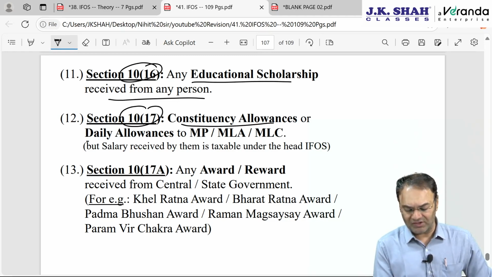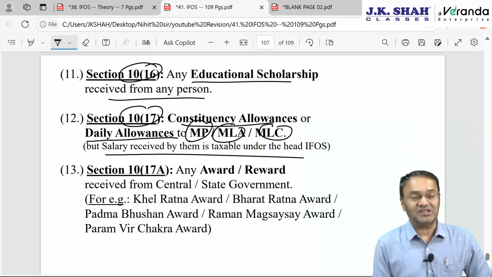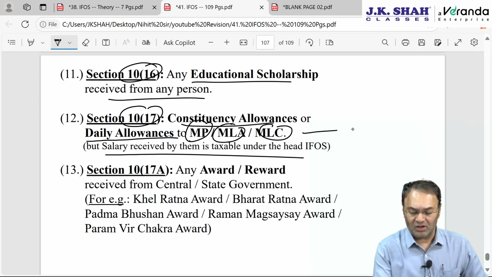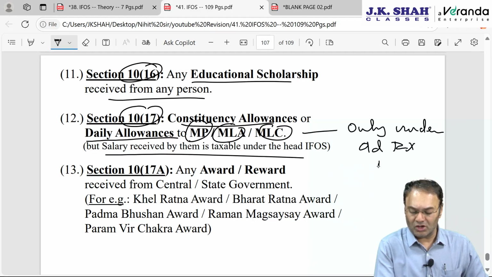10.17, constituency allowance, that is daily allowance of MP, MLA, MLC, but salary received by them will be taxable, daily allowance will be exempt. However, only under the old tax regime, not under the new tax regime.